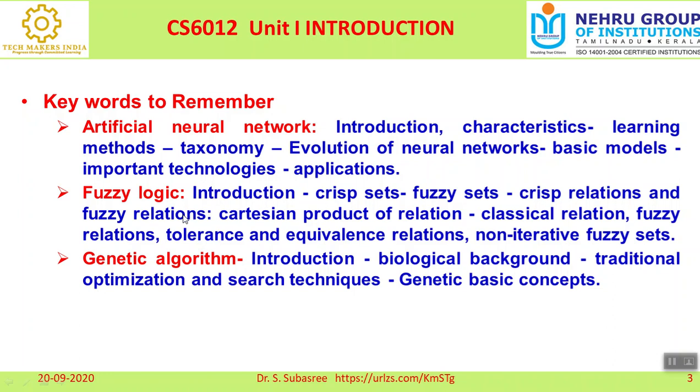The second one is fuzzy logic. We know very well that we deal with Boolean operators. What is the meaning of a Boolean result? Either it is true or false. There are certain applications that deal with information between true and false, that is, between 0 and 1. For those types of applications we can go for fuzzy logic.